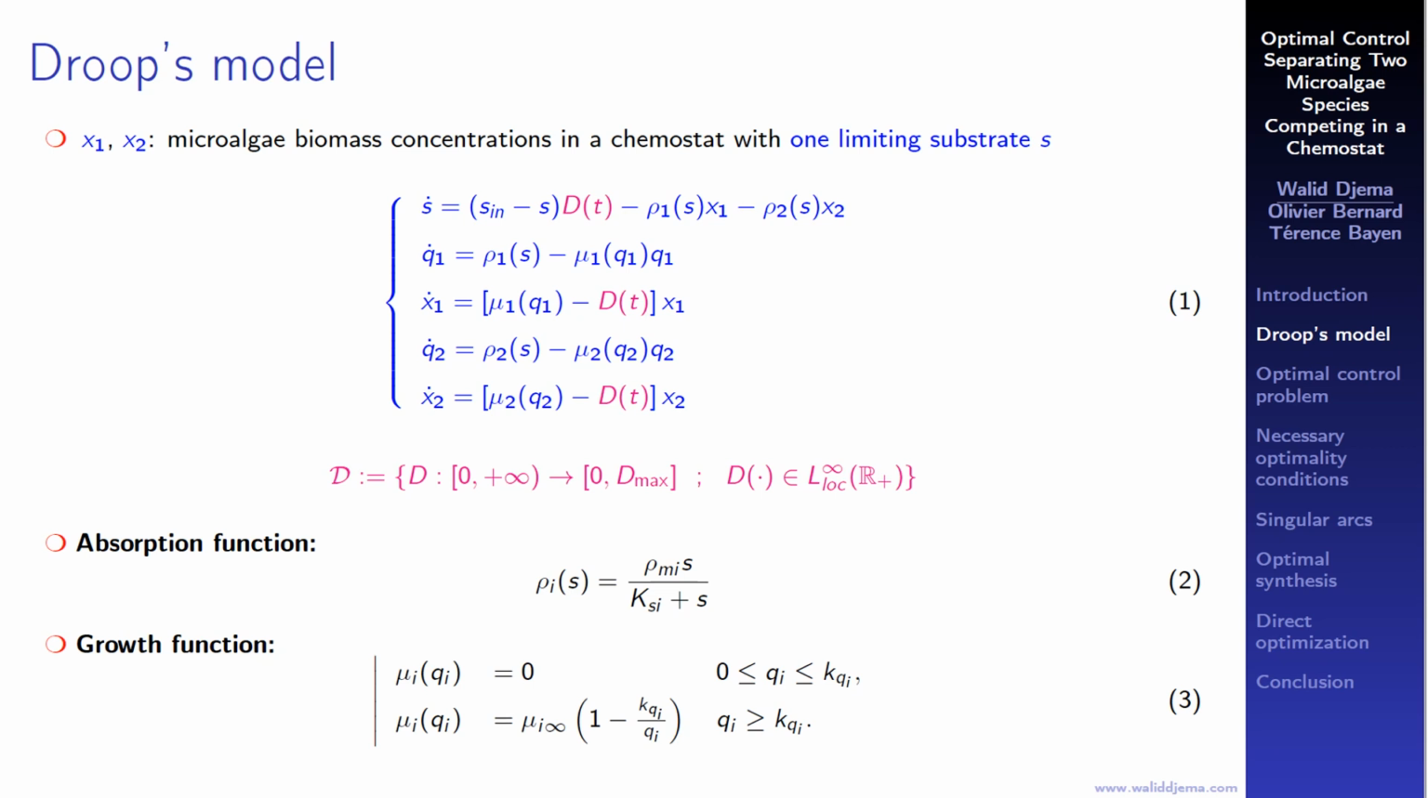Now, let us consider the previous Droop model, but now it involves two different species, X1 and X2. Each one has its own quota Q, and both are competing for one limiting substrate S. Sin is the constant input concentration of the substrate, and D, the dilution rate, is always the bounded non-negative control function of the model.